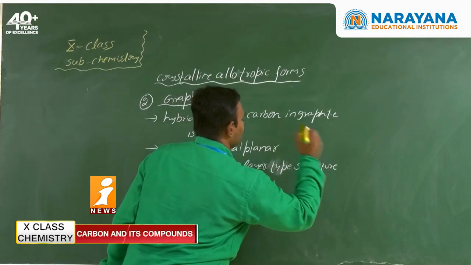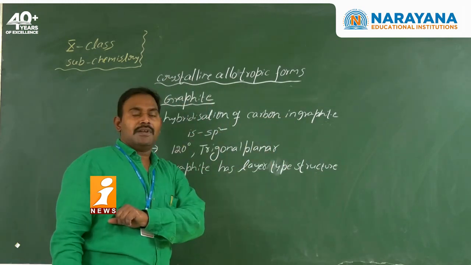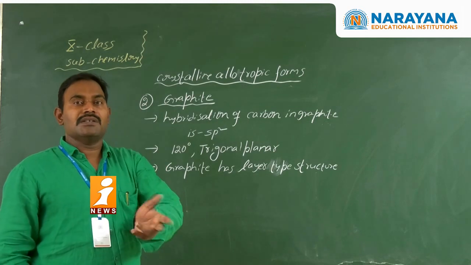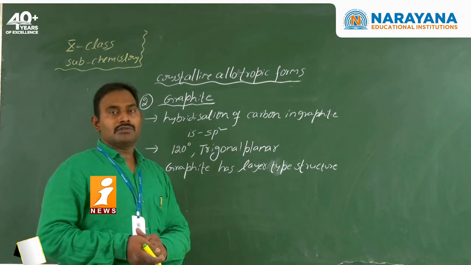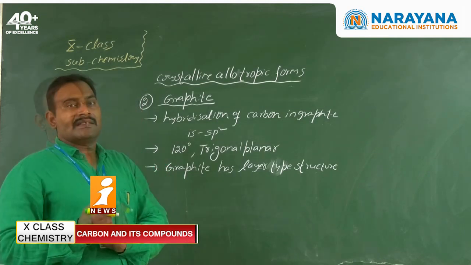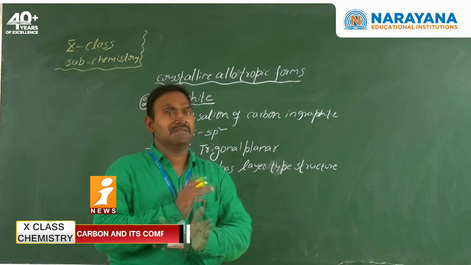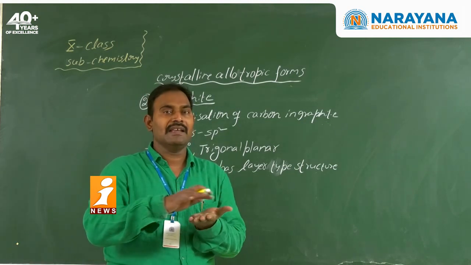During the sp2 hybridization, each and every carbon is bonded to three other carbon atoms. Six carbon atoms joined together form hexagonal rings. These hexagonal rings joined together form a layer.